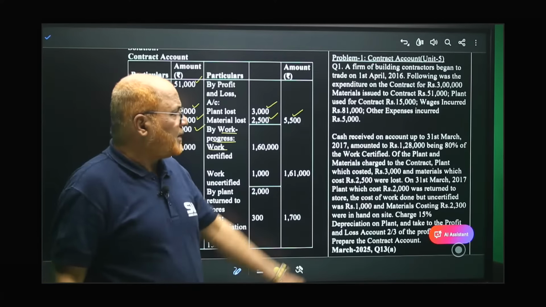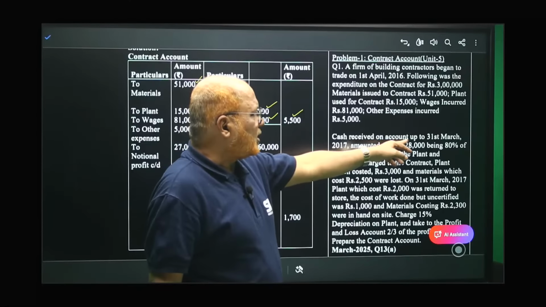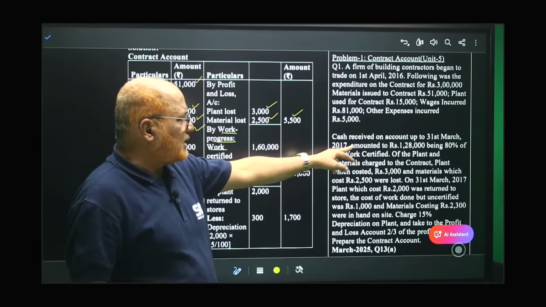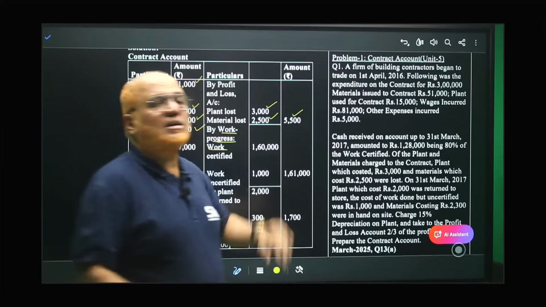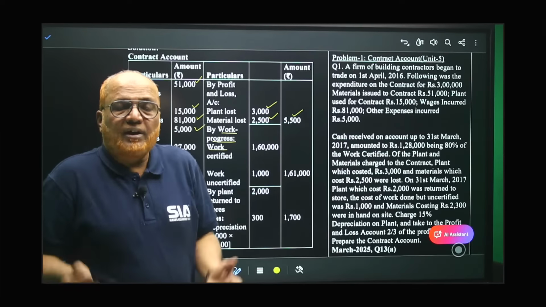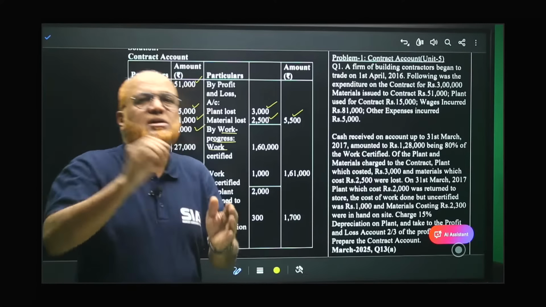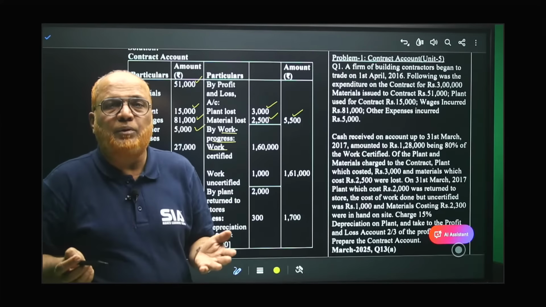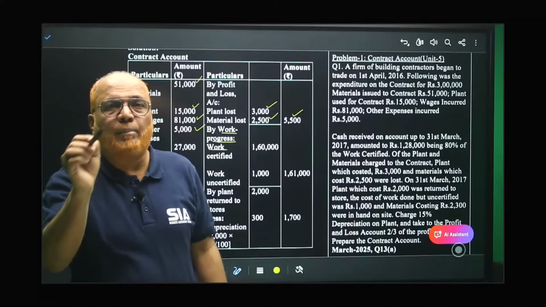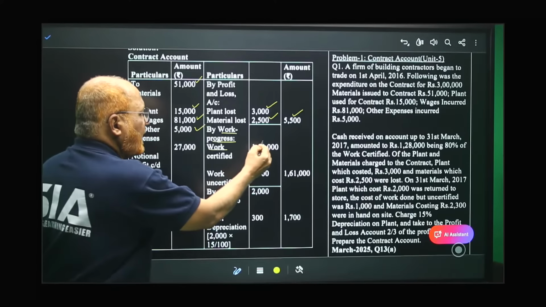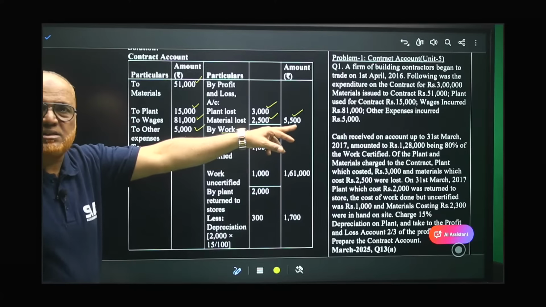Just now I told. Here the point is given: cash received on account up to 31st March 2017 amounted to 1,28,000, being 80% of work certified. We don't know how much work certified is, but 1,28,000 is 80% of work certified, and we need 100%. So 1,28,000 into 100 by 80, you will get 1,60,000. In this way, 1,60,000 is not directly given.